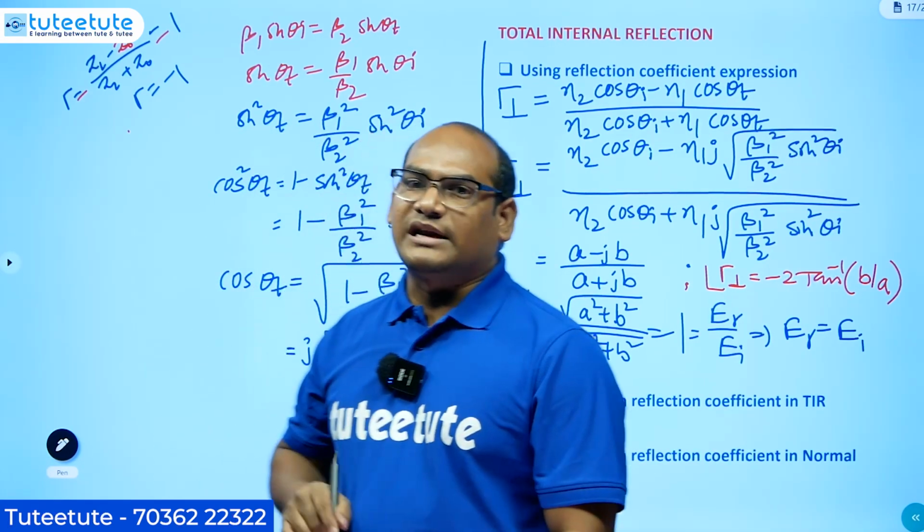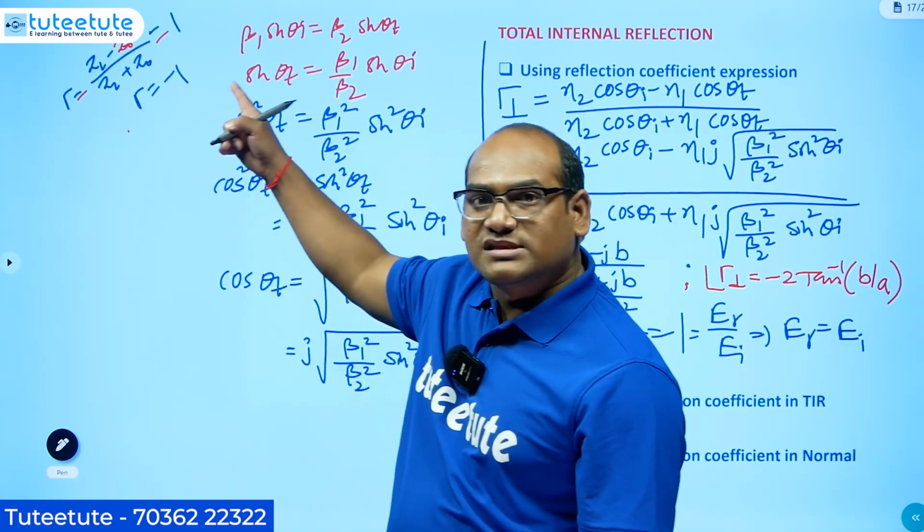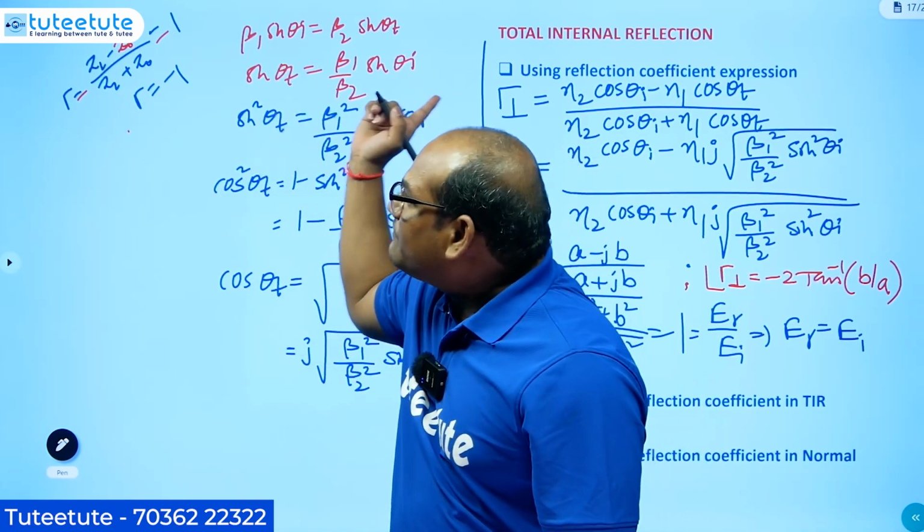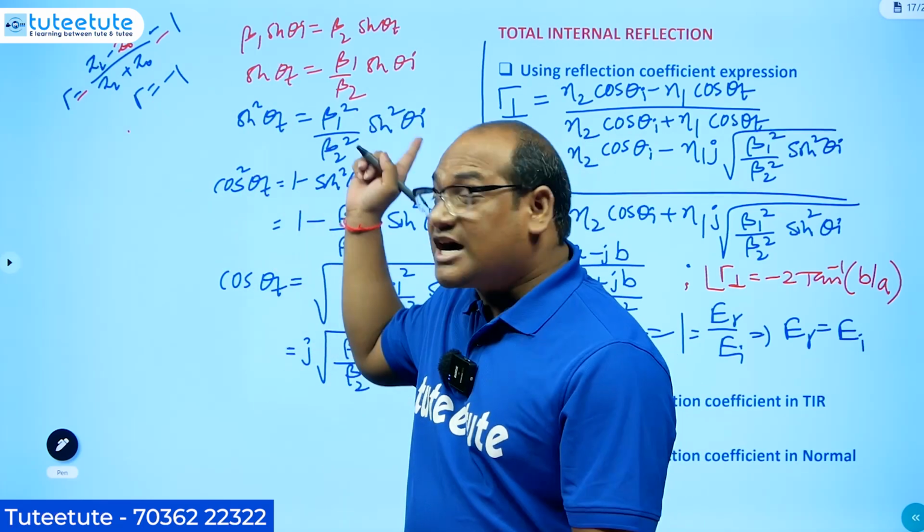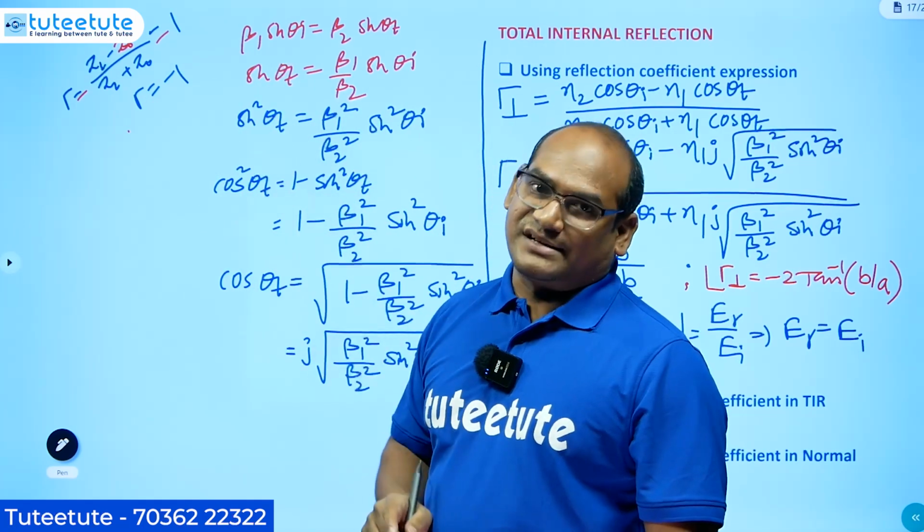In case of transmission lines, whatever wave is transmitted towards the load, if it is an open circuit, with the same phase it will be reflected back. But if it is a short circuit load, with out of phase it will be reflected back.